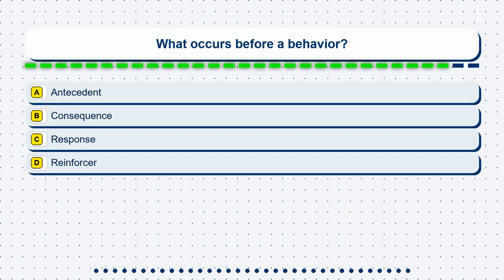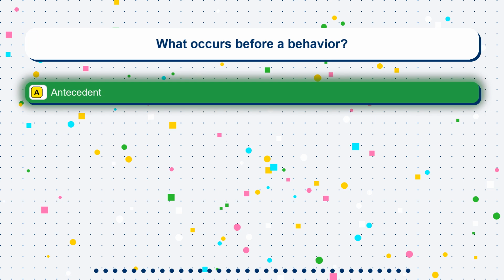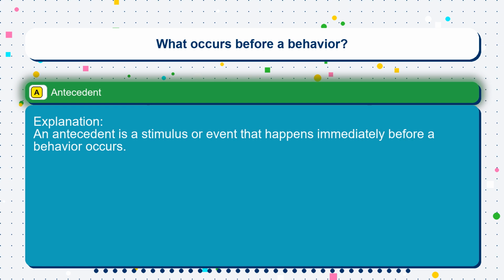Question 12. What occurs before a behavior? Option A, antecedent. Option B, consequence. Option C, a response. Option D, reinforcer. The correct answer is option A, antecedent. An antecedent is a stimulus or event that happens immediately before a behavior occurs.